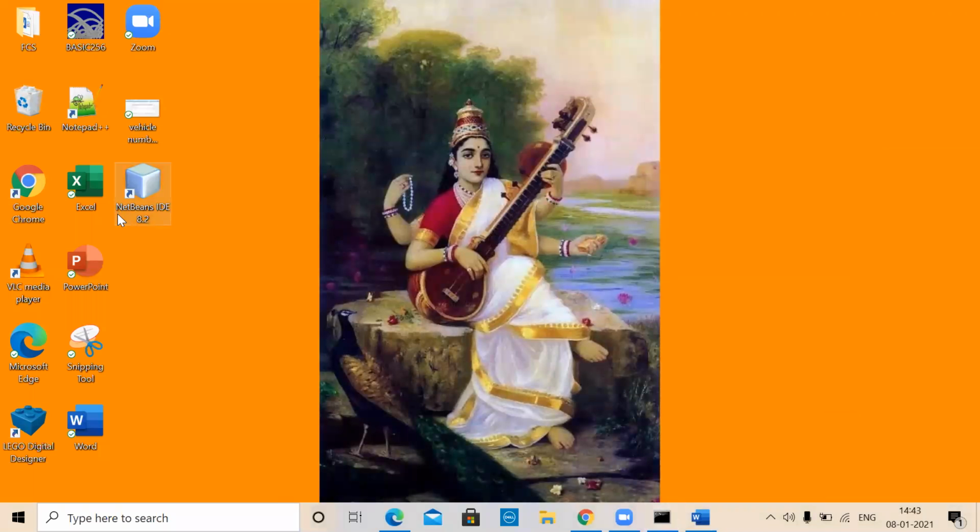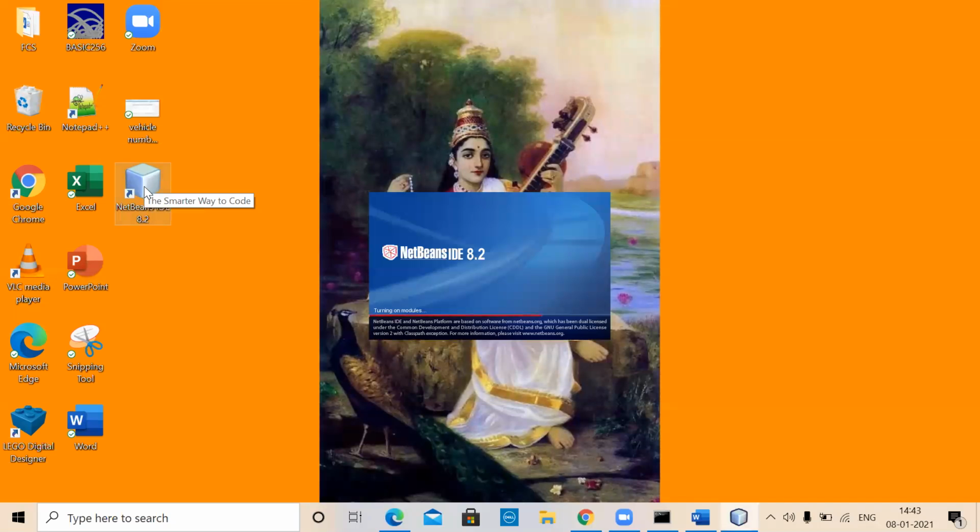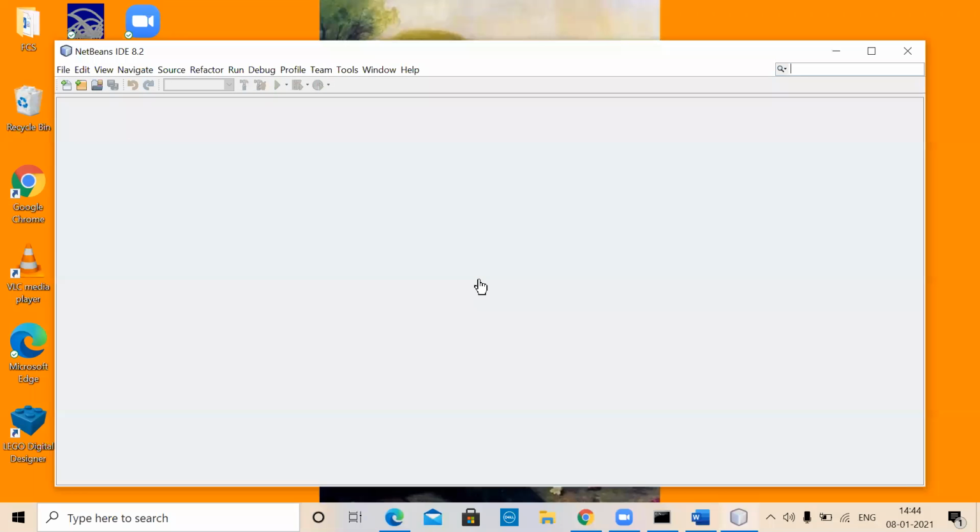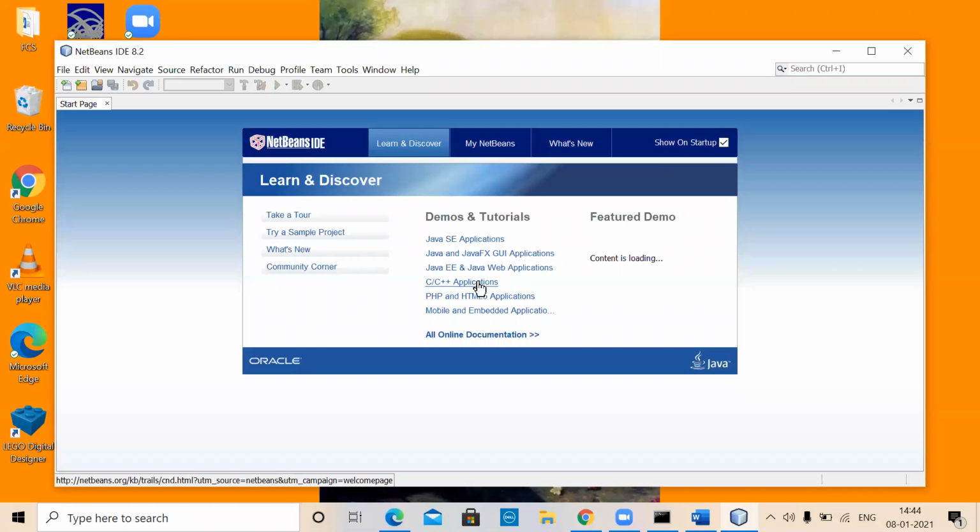Now, after installation, if you look, this NetBeans IDE icon is there. This icon has come only because you have installed it now. When you double click on it, it is now running the NetBeans IDE. It is going to show you, as a beginning, so many things on startup. It is loading all of them, the starting page and all that.